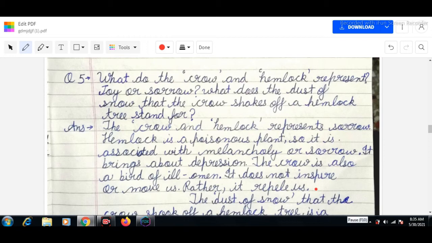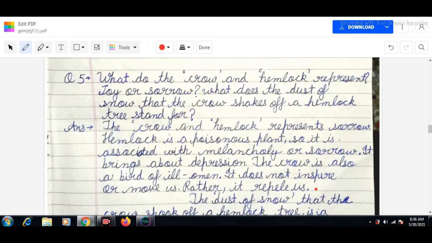So our answer is, the crow and hemlock represent sorrow. Hemlock is a poisonous plant, so it is associated with melancholy or sorrow. In this poem, it is about depression. And the crow is also a bird of ill omen. It does not inspire or move us.